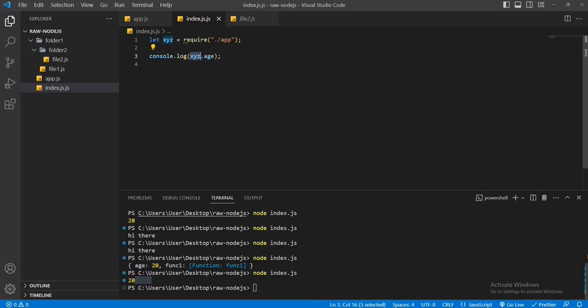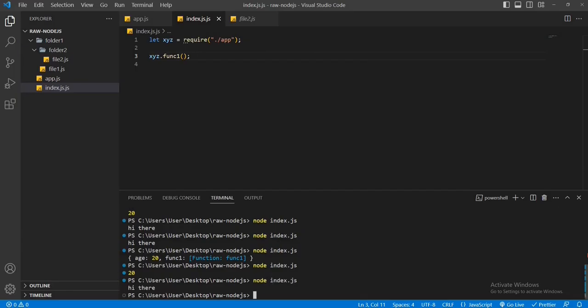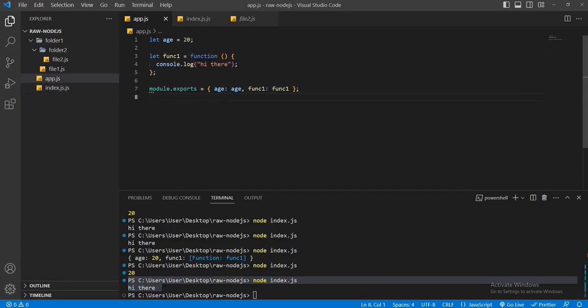Within this xyz, func1 is a function. So let's call this function, xyz.func1, and call it. Save the file, run the file, node index.js. We can see the hi there output. We can use ES6 shorthand syntax. If key and value are the same, then you can use only one. It also works perfectly fine.